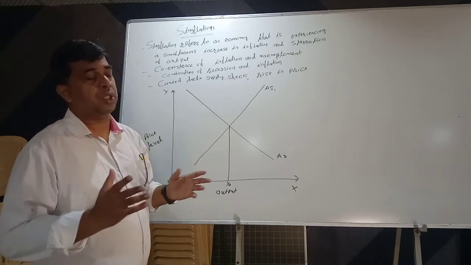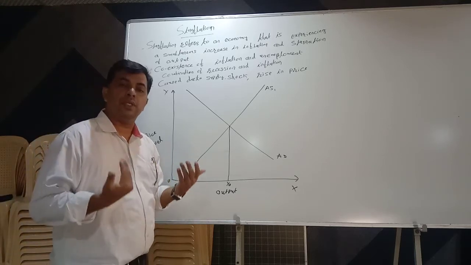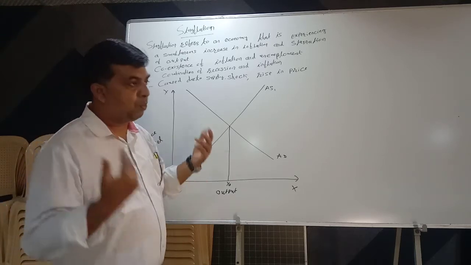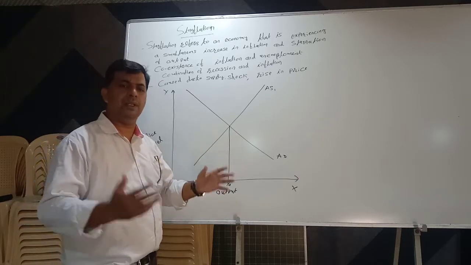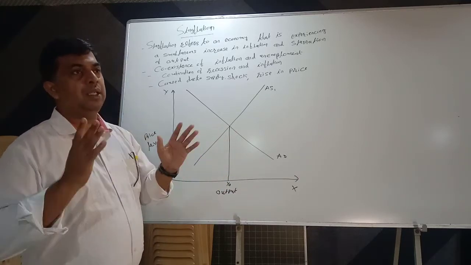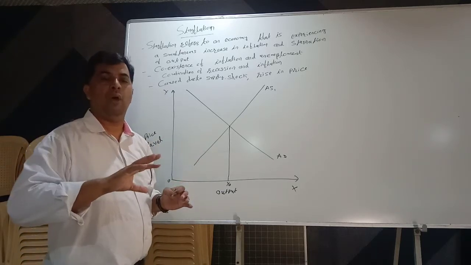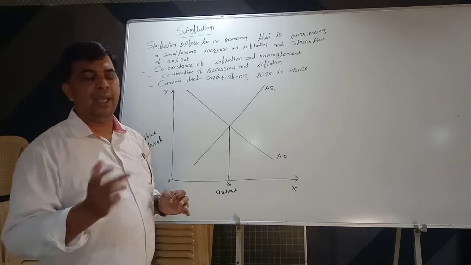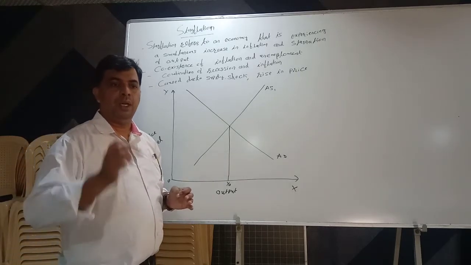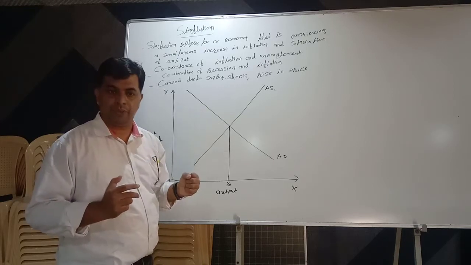During inflation, generally investment increases, output increases, employment increases, income increases, etc. But in the 1970s, due to the rise in oil prices, the world witnessed a strange inflation. This is known as stagflation.